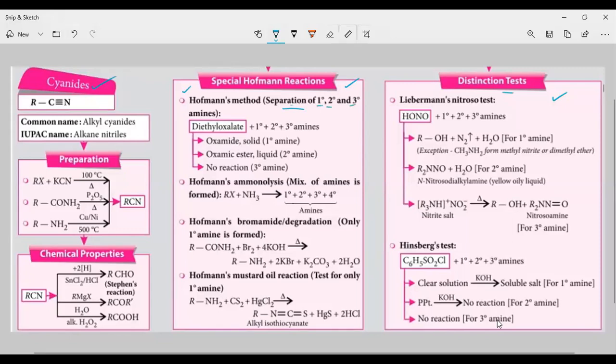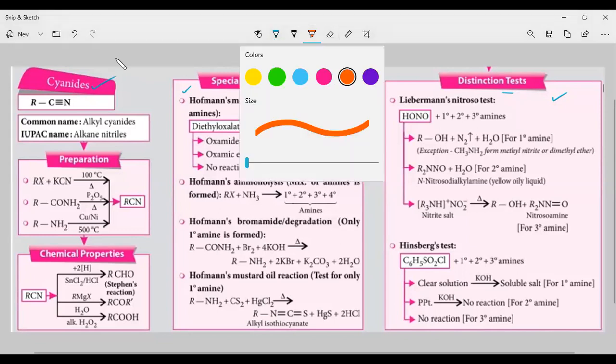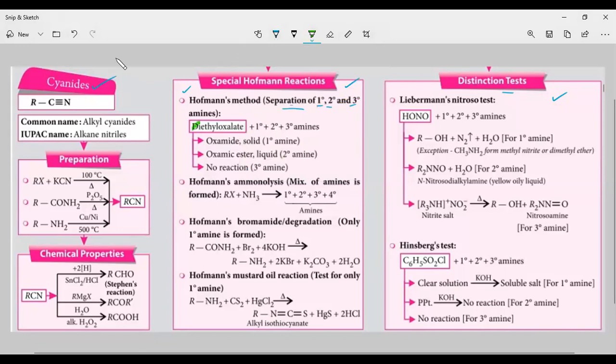In Hofmann's method, what is the reagent we are taking? We are taking diethyl oxalate as the reagent for the separation of the primary, secondary, and